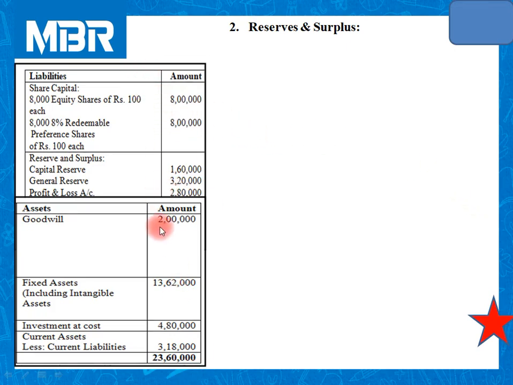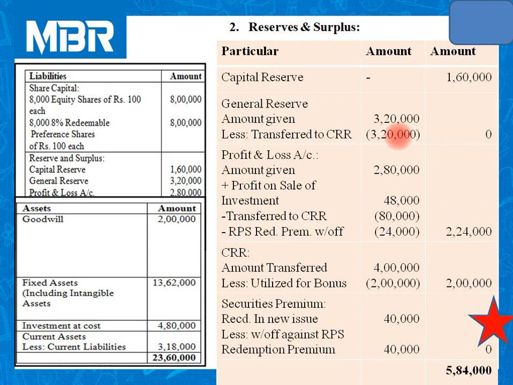Why? Because so many transactions are incorporated in reserves and surplus. Let us have an idea of this calculation. Again, on the left hand side, the balance sheet is given. Let us start the calculation one by one.